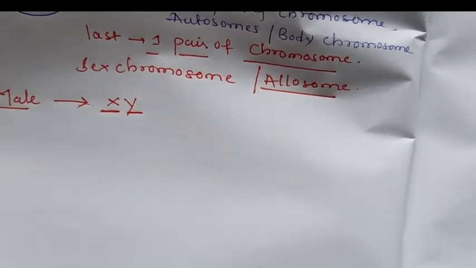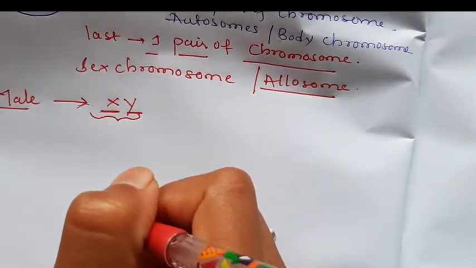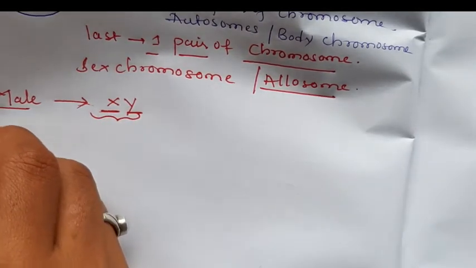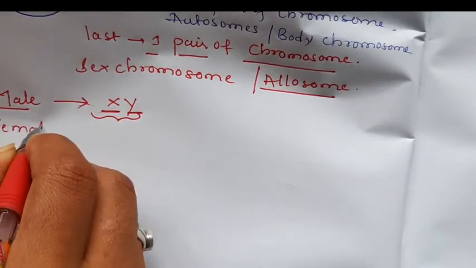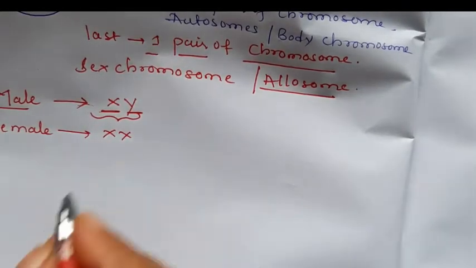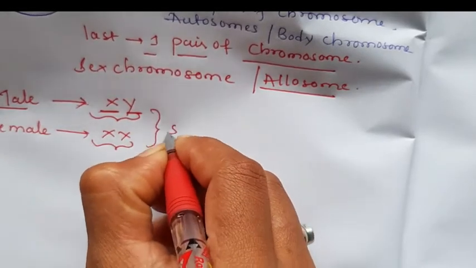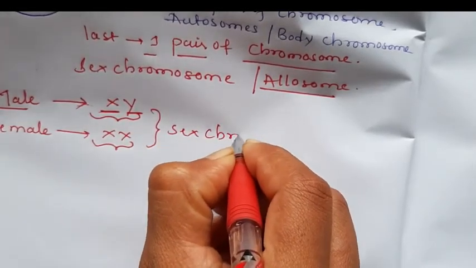In case of male, there are 23 pairs of chromosomes: 22 pairs are autosomes, 1 pair is the allosome. These are the allosomes or the sex chromosomes. Okay. In case of female humans, it has the XX type of sex chromosome.